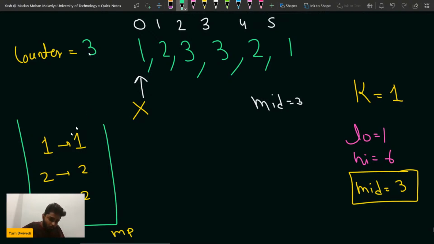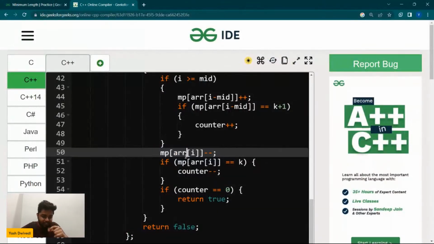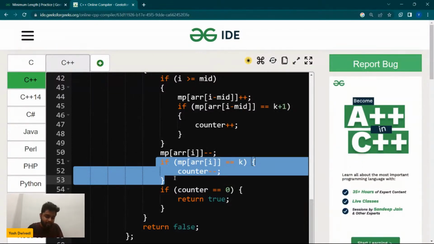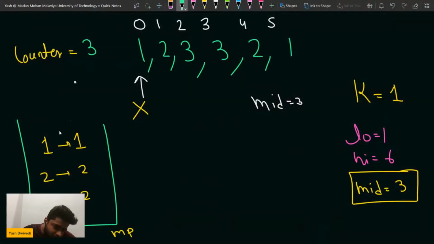Now after decreasing the frequency, I check if the frequency of a particular element becomes k. Does the frequency of this element that I have just removed become k? Yes or no, guys? Definitely yes. It becomes 1, so it becomes equal to k. So in that case, can I decrease the counter by 1?